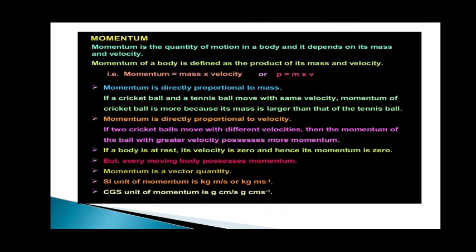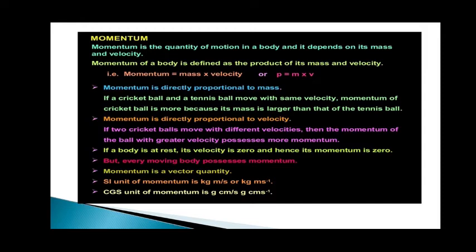Momentum, another important word. Momentum is the quantity of motion in a body and it depends on its mass and velocity, whereas inertia depends only on its mass. Hope you remember that: the weight of a football and the weight of a stone depend only on the mass, whereas momentum depends upon the mass and even the velocity. Momentum of a body is defined as the product of mass and velocity. That is, momentum is represented by P, mass is m, v is velocity. Momentum is directly proportional to mass. So if you have more mass, more momentum; less mass, less momentum.